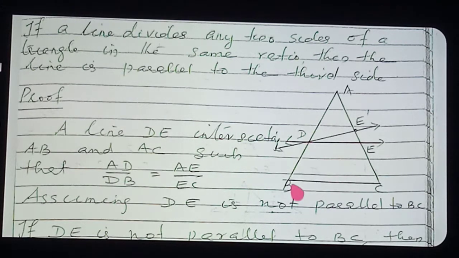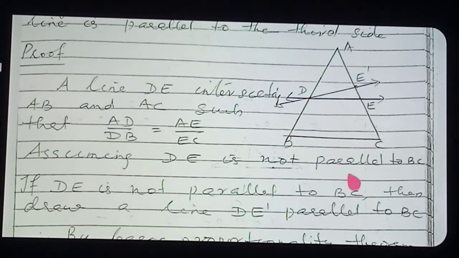So what is the statement opposed to it? Suppose DE is not parallel to BC. So what did we start with? Suppose DE is not parallel to BC. Clear? If DE is not parallel to BC, some other line should be parallel to BC, no? If DE is not parallel to BC, any one line should be parallel to BC. So if DE is not parallel to BC, then we draw a line DE dash.